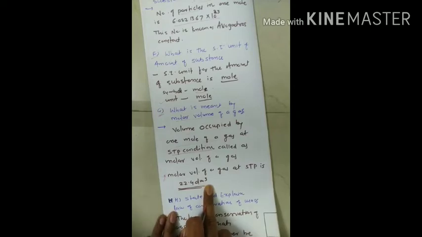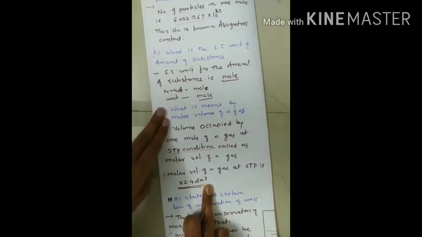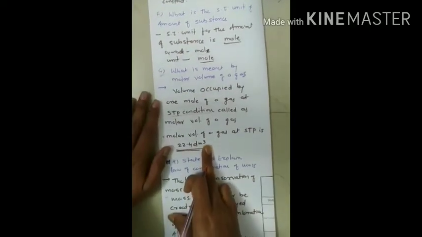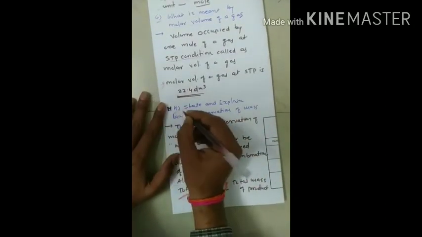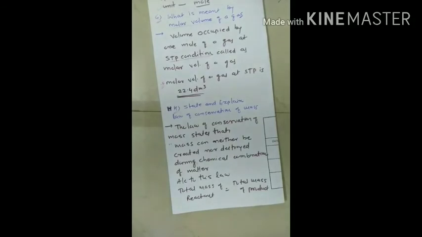This is the easiest theory concept, which we already discussed in the theory session. We will proceed to our next question, question number H: state and explain the law of conservation of mass.